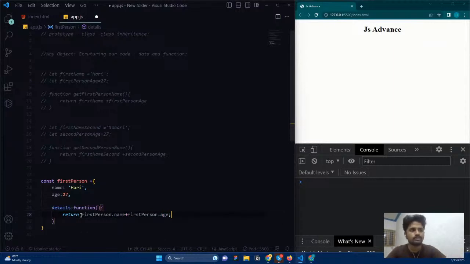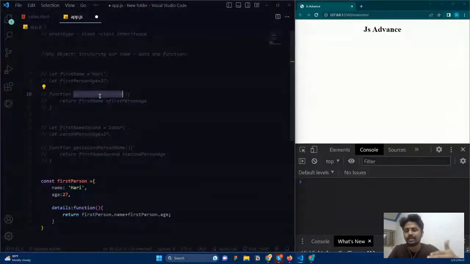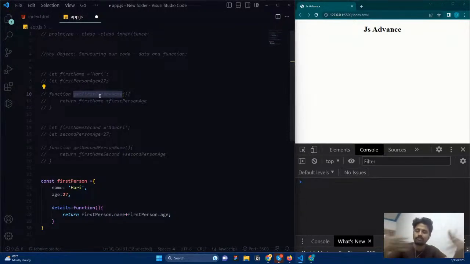Now this code is much more structured. The first thing is that here this function is accessible to anyone. If you call this get first name, first person dot name, it will work anywhere, right? So it is pretty complicated because here we are putting it in a global variable, and whenever we execute this function, this will be executed, right? So that will be pretty late.